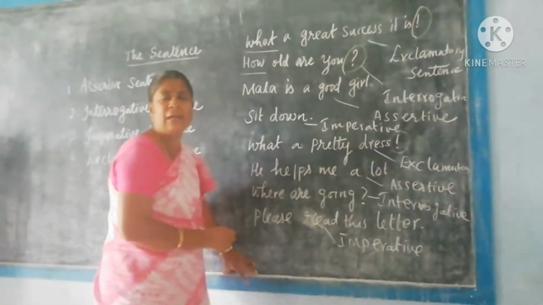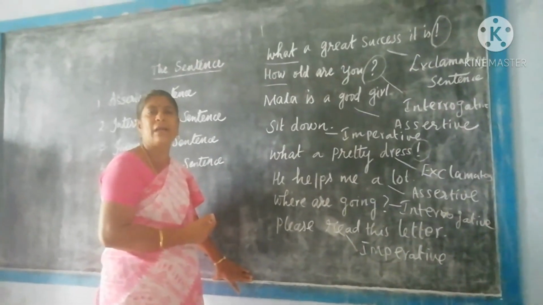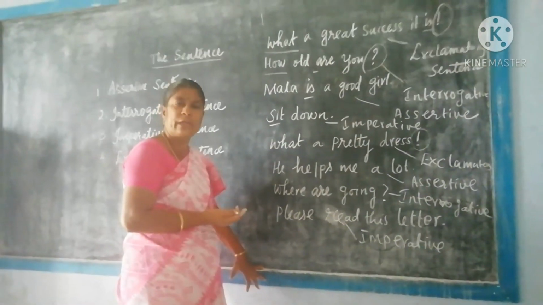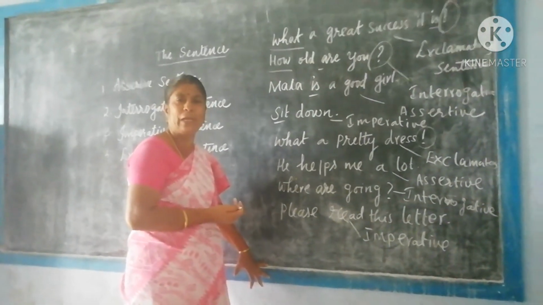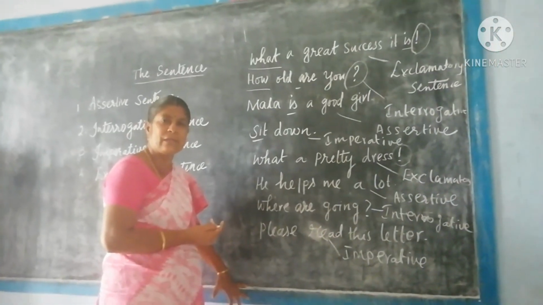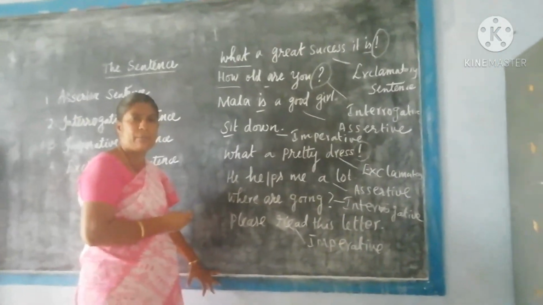So, to wind up my topic: a sentence is a group of words and it must have a definite verb. There are four types of sentence: assertive, interrogative, imperative and exclamatory. I hope you can understand this topic very well. I give a few more examples for you.